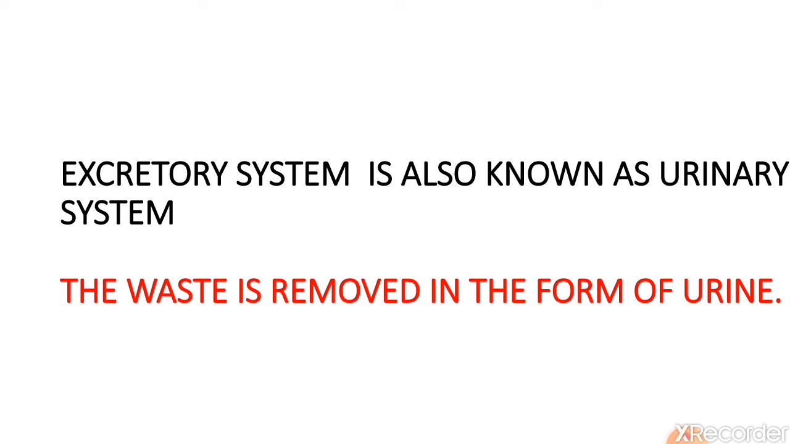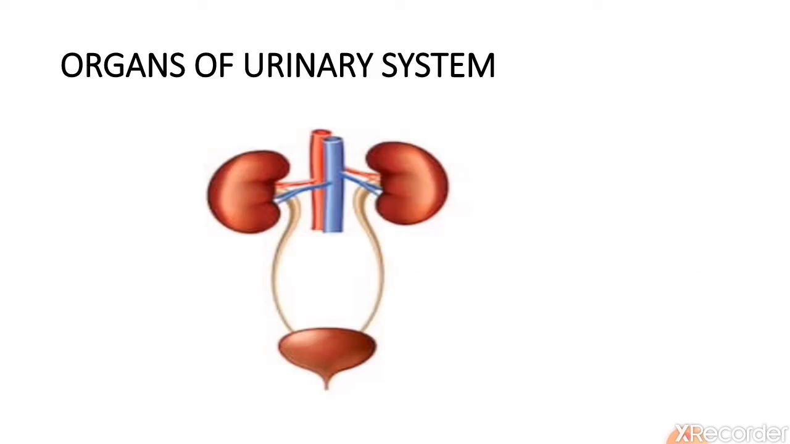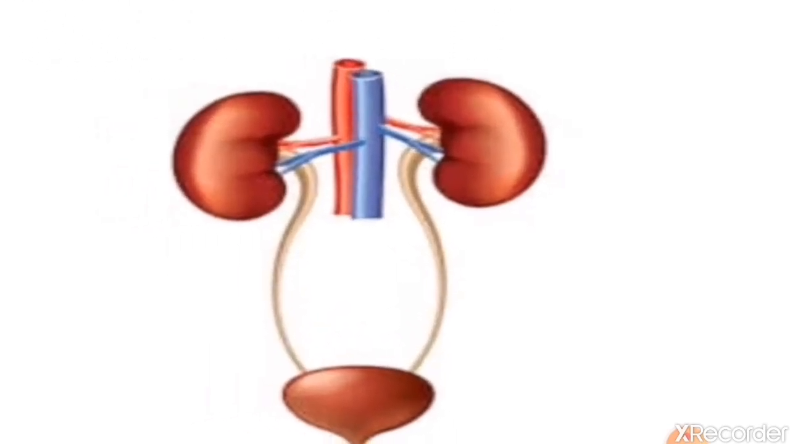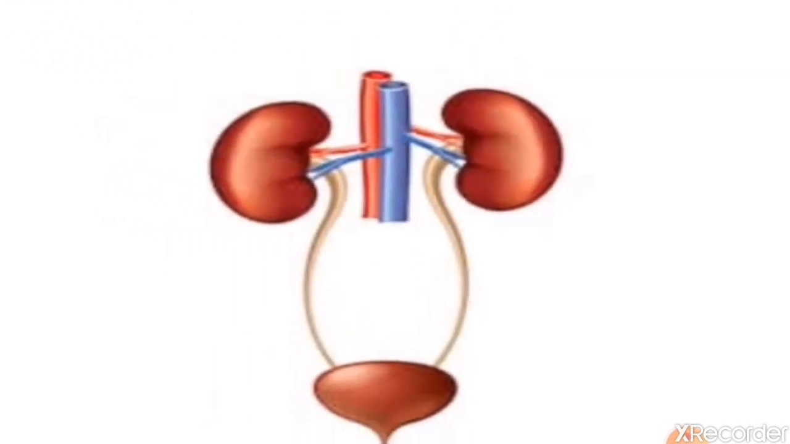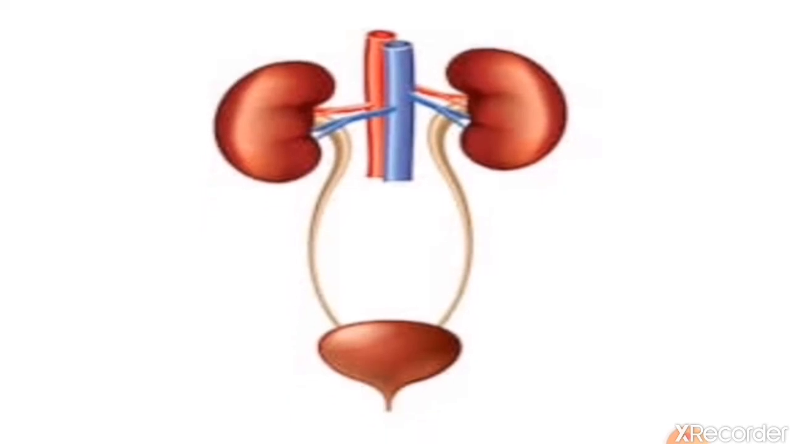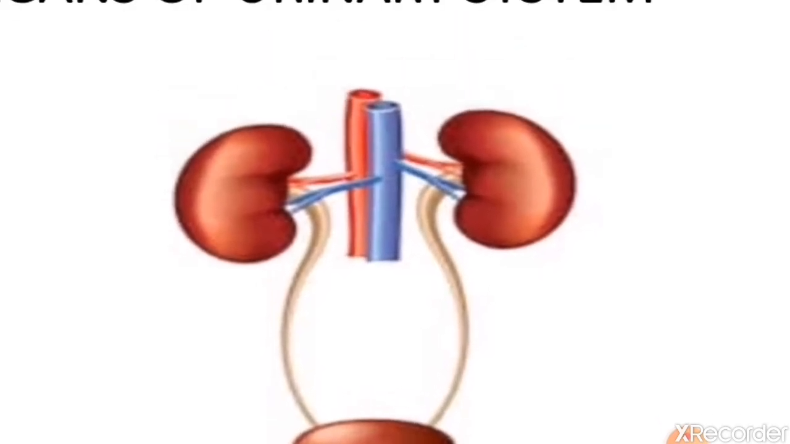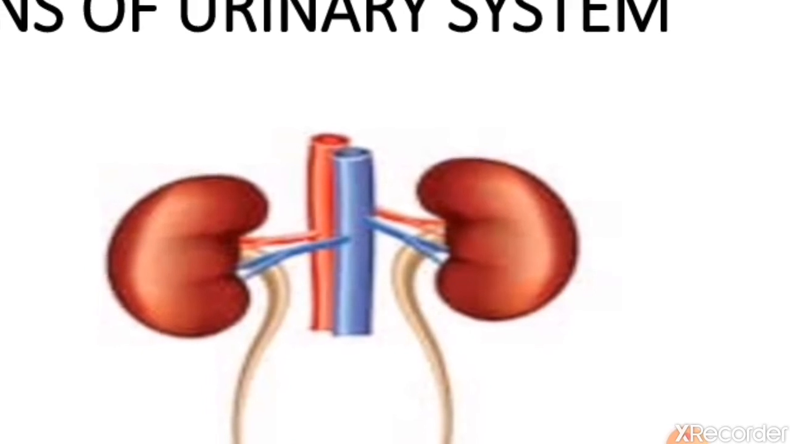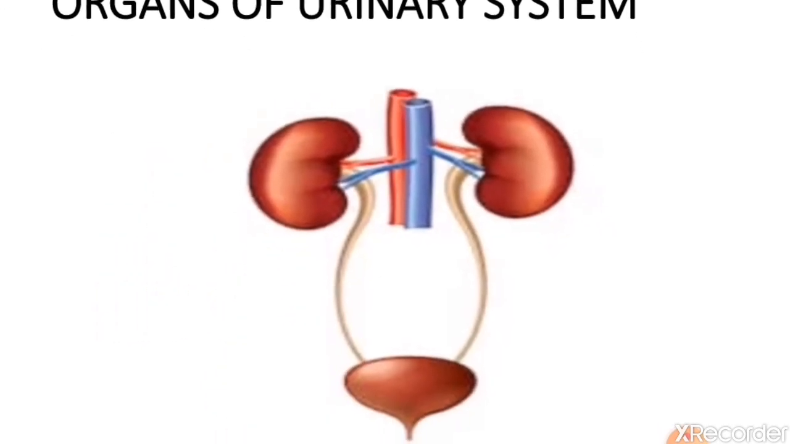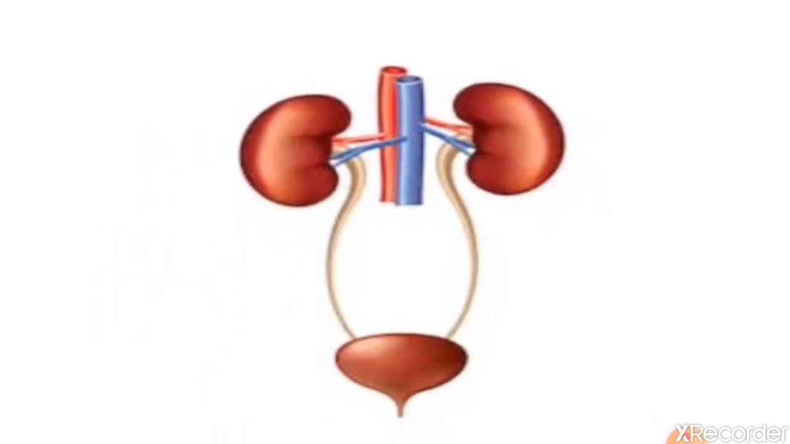In this process, the waste is removed from the body in the form of urine. Now, the organs of the excretory system, or you can say urinary system. Let's see the organs. In this picture, you can see two bean-like structures. These are the kidneys. And the red and blue tube-like structures are arteries and veins, which are blood vessels